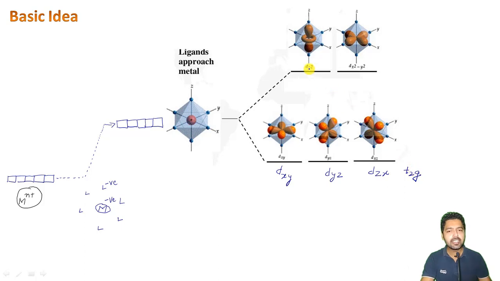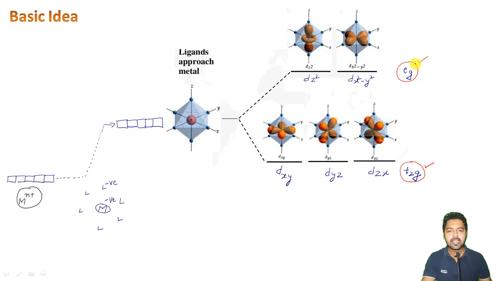On the other hand, these two orbitals here, which are the dz square as well as the dx square minus y square, are known as the eg set of orbitals, right? So ultimately the five d orbitals in an octahedral complex, under the influence of the six ligands, get split into these two sets of orbitals. The lower one is t2g and the higher one is the eg set of orbitals.